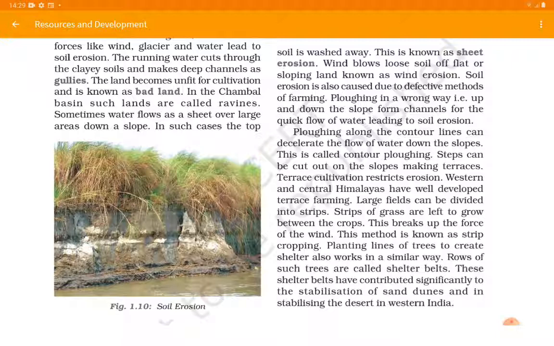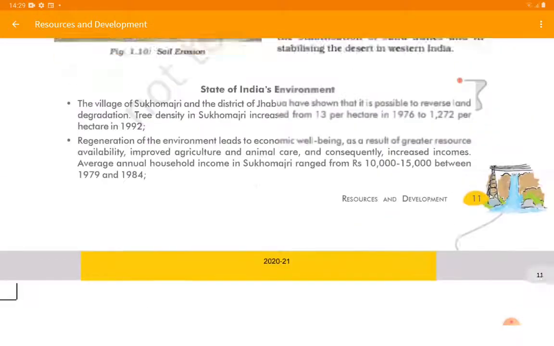Now the fifth point, planting lines of trees to create shelter also works in a similar way. If you are planting an enormous number of trees as a belt near your field, then it will reduce the wind force, and this will also prevent the soil erosion. Rows of such trees are called shelter belts. This is a 1-mark question. And also, these shelter belts have contributed significantly to the stabilization of sand dunes and in stabilizing the desert in western India. So basically farmers in western India prioritize the shelter belts as the source for preventing the soil erosion.